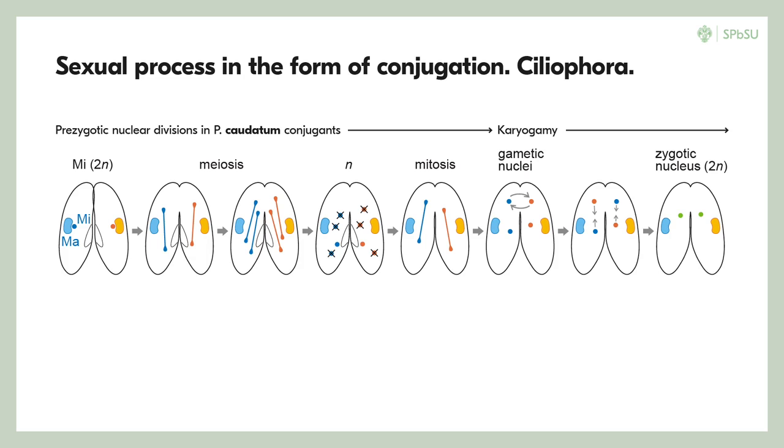The macronucleus of each individual degrades, while the reduction division of the micronuclei of each individual results in four haploid nuclei, three of which are resorbed, and one undergoes haplomitosis.